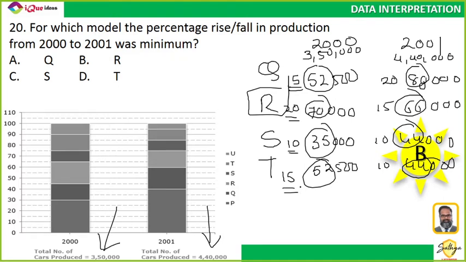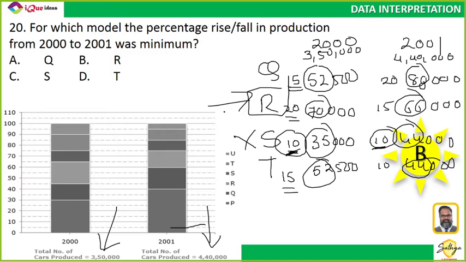No, you cannot do it by percentage because the percentages are of different numbers. Look at it. S was 10% before and is 10% after, but is the minimum change in it? In S there is no change in the percentage value. Does that mean it is the minimum? No. S is not the answer. The answer is actually R. You cannot compare percentages because the bases are different. Now did you get it?